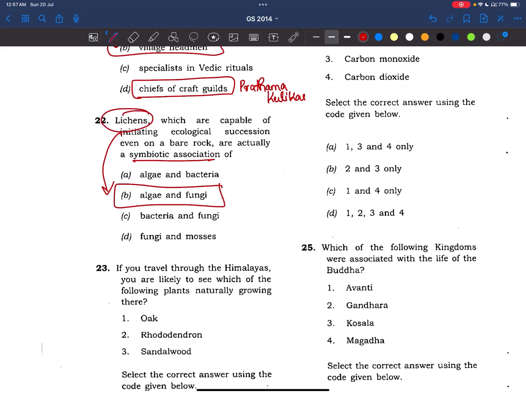Lichens are, we know, a symbiotic relationship between algae and fungi, right? They are indicative species of air pollution and water pollution, okay? And the study of lichens is called lichenology. I'll repeat here. Lichenology. Okay, so here we can see initiating ecological succession. That means these are also called pioneer species.